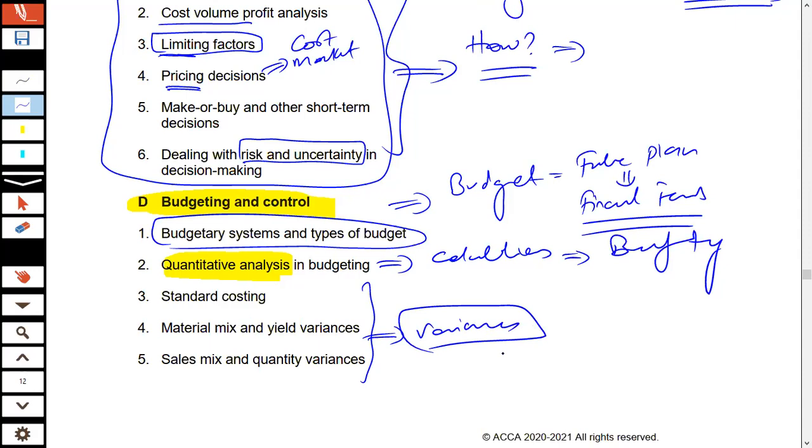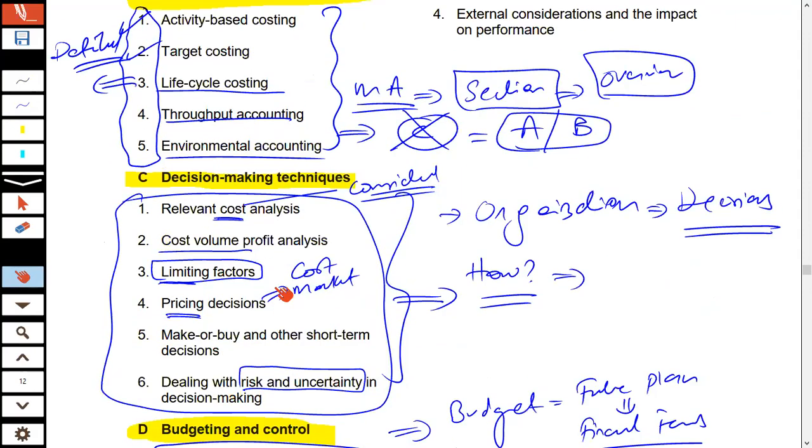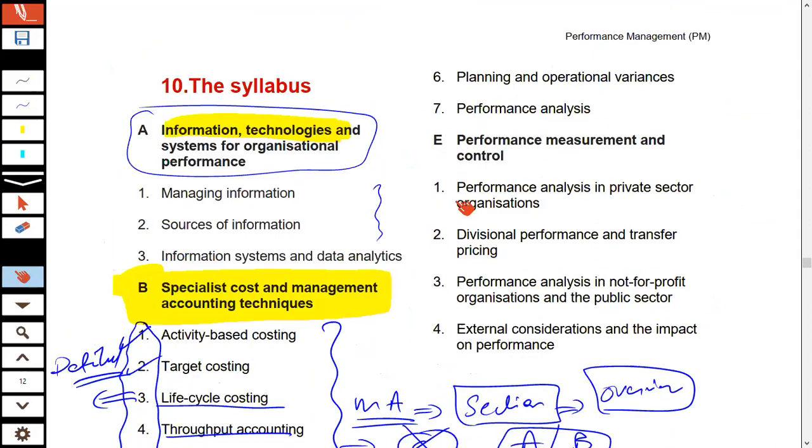So how do we use budgets for control purposes? What happens is you set the budget, you measure the performance of the entity against the budget, and on the basis of this you establish variances. So variance analysis also becomes part and parcel of budgeting. And again, it is a very important section for the purposes of the exam.